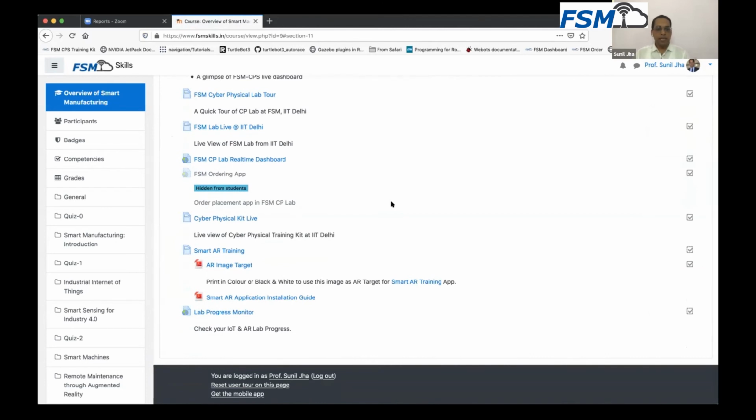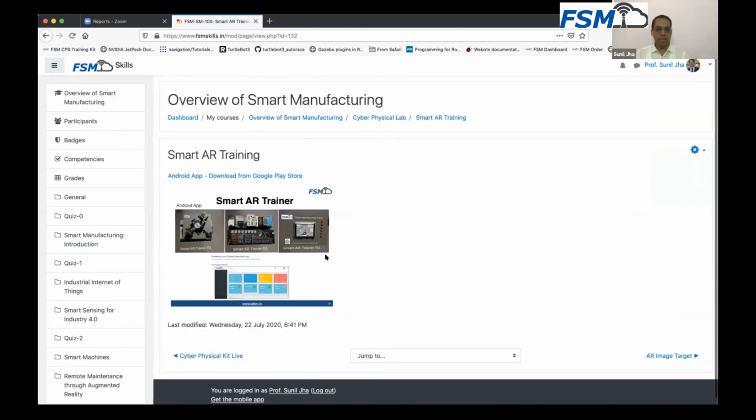Another feature that I would like to explain is another experience of training, that is an augmented reality based training program. In this case, there's a link provided over here for an Android app that we developed. I will give you a demonstration of this app during the course itself. You can download it from here. There are the instructions for downloading this app.